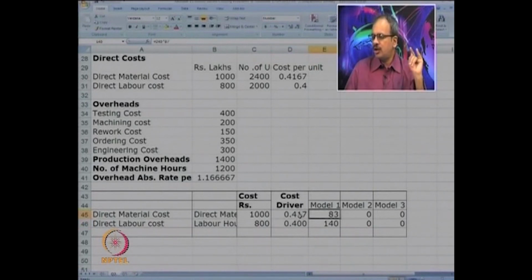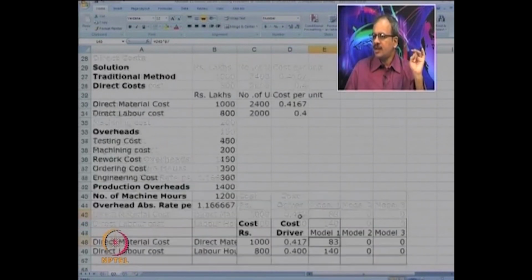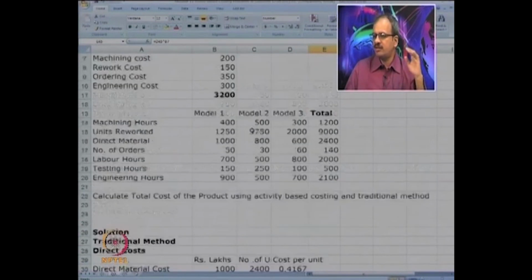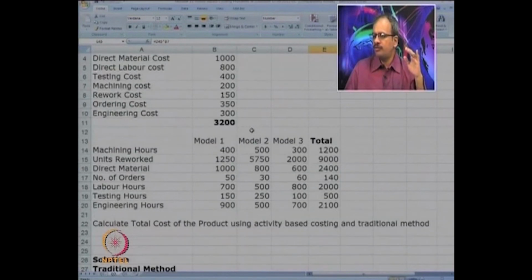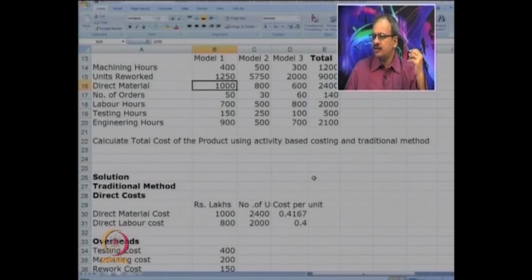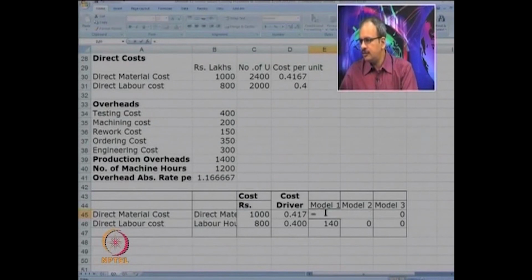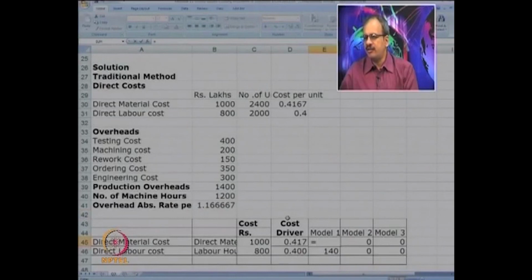Now, for a particular model, the number of direct material units we have to go by, which is given in B16. So, we will take that and multiply it by the cost driver.